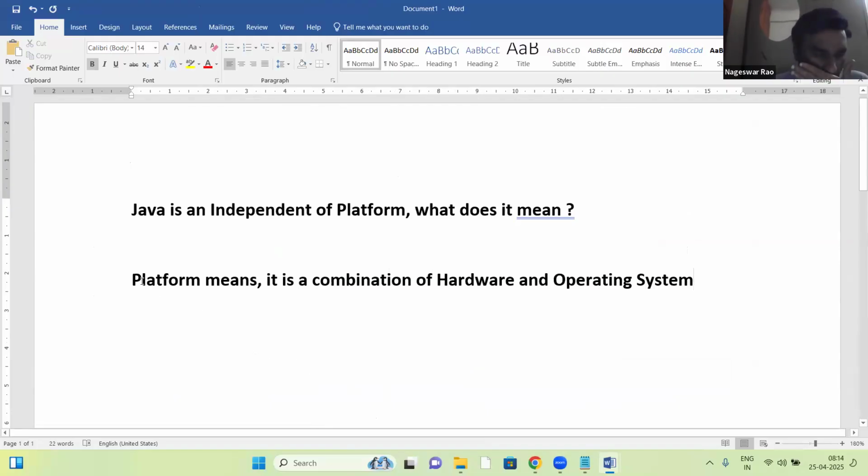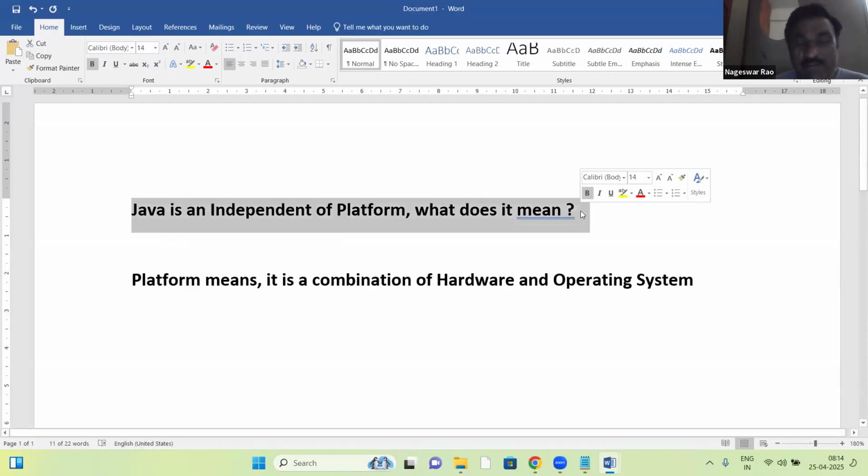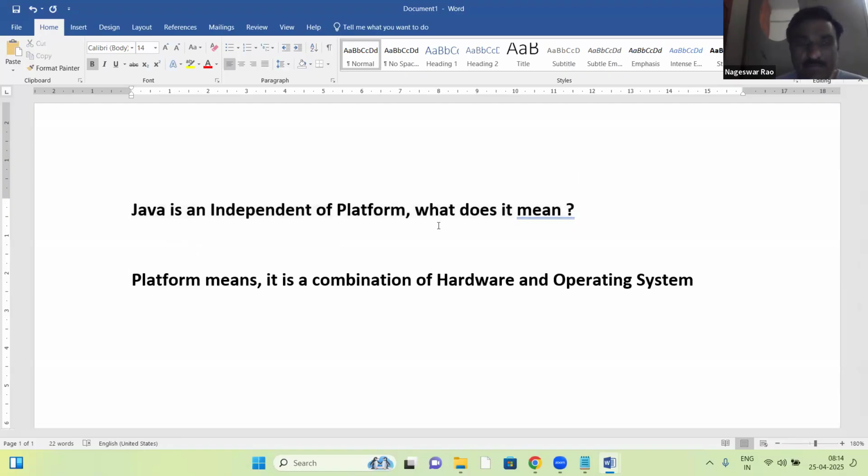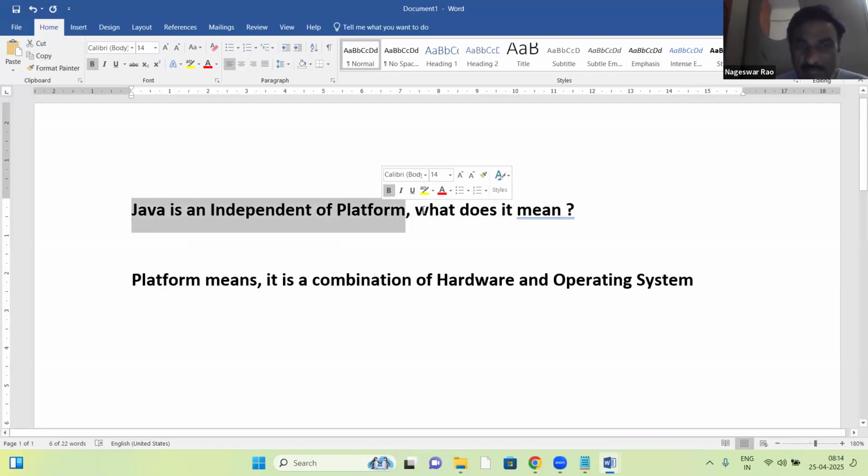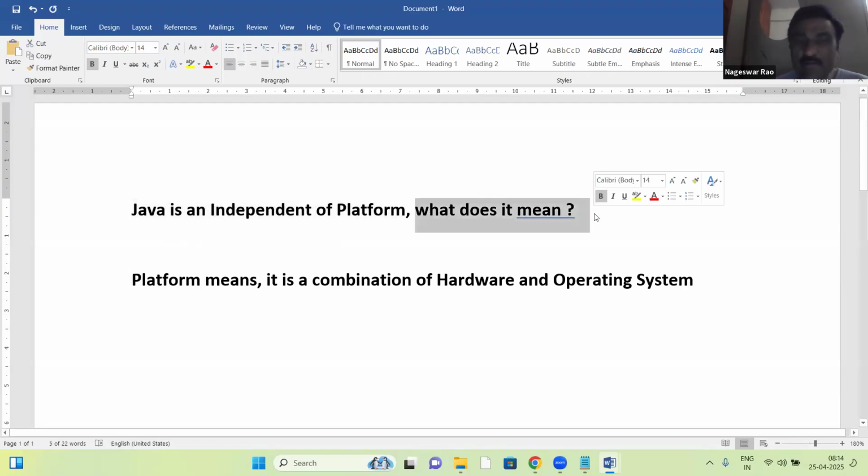So here, today's topic is the Java features. The first Java feature: Java is an independent platform. What does it mean? First of all, platform.